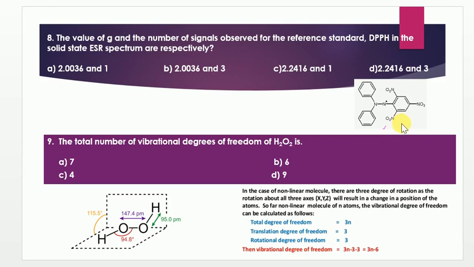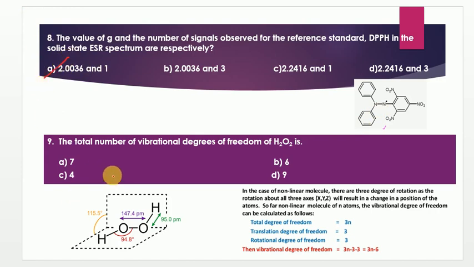Because this sample has an unpaired electron in its orbital, and this unpaired electron will create some magnetic moment, which is negligible because the molecule moves in a highly delocalized orbit, and this electron is almost equal to the free electron. That is the reason the Landé g factor for DPPH is very close to the free electron Landé g factor. So here the Landé g factor value for this is 2.0036, and it is going to give a single signal. So option A will be the right answer.